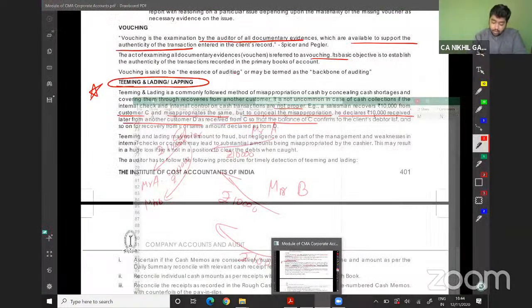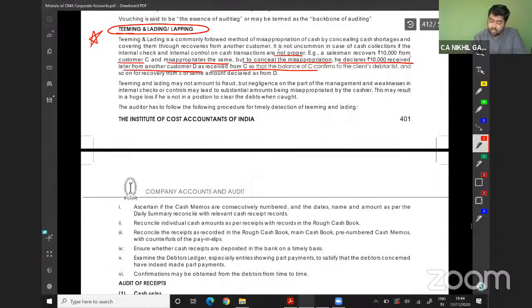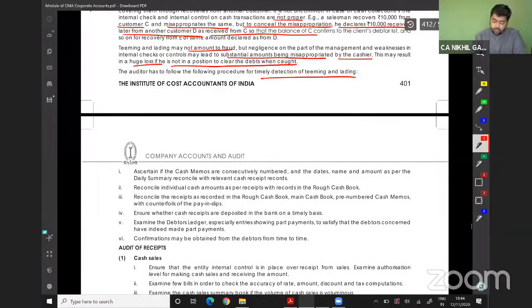Teeming and lading may not amount to fraud, but the negligence on the part of the management and weakness in the internal controls may lead to a substantial amount being misappropriated by the cashier. This may result in a huge loss if he is not in a position to clear the debt when caught. The auditor has to follow the procedure for timely detection of teeming and lading fraud.